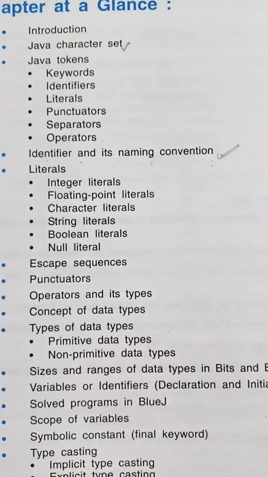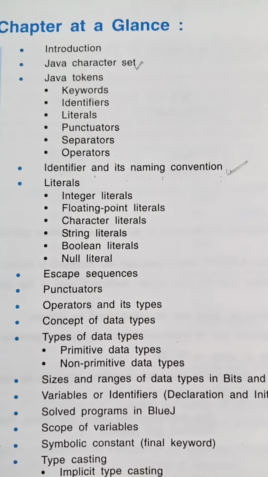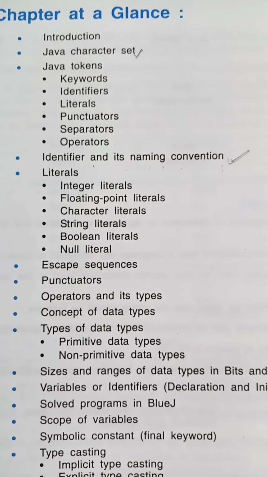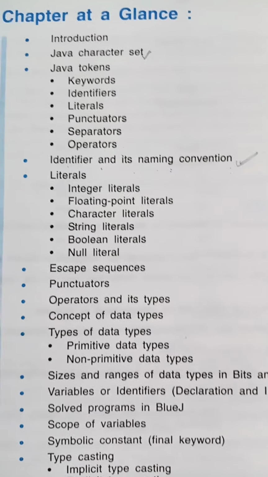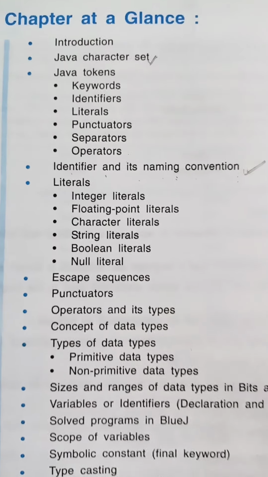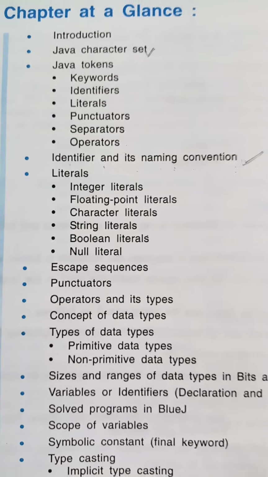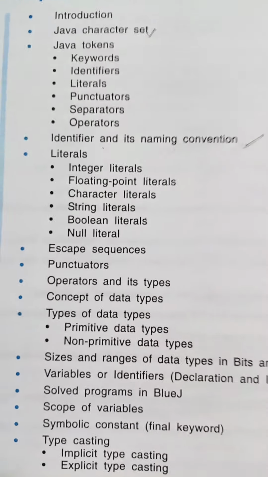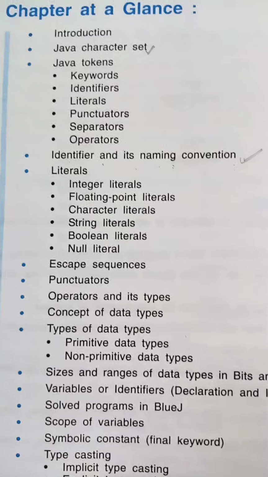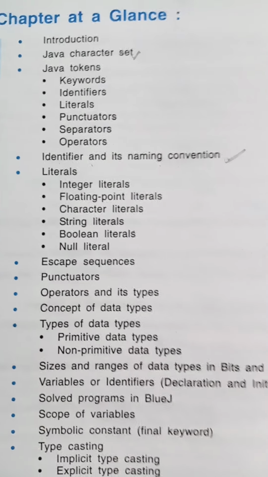Like what are Java tokens, their types, any two types, or what is an identifier, its naming conventions, literals, punctuators, operators, their types. A particular type of operator can be asked. So many short questions can be framed from chapters 1, 2, 3 and 4 also.